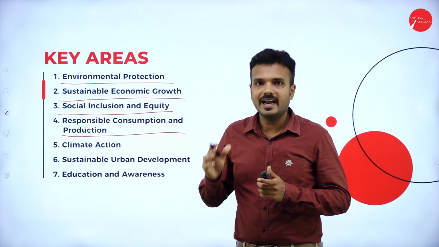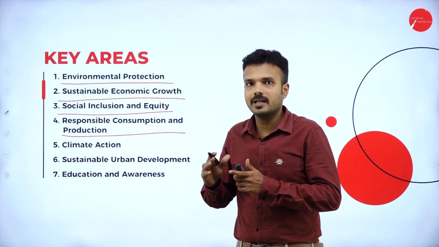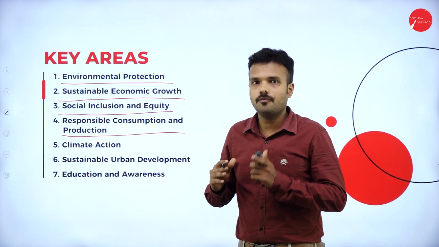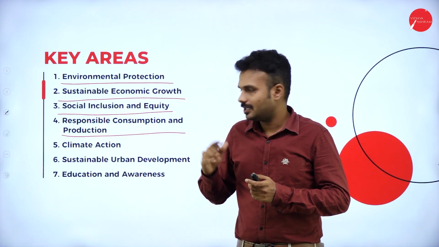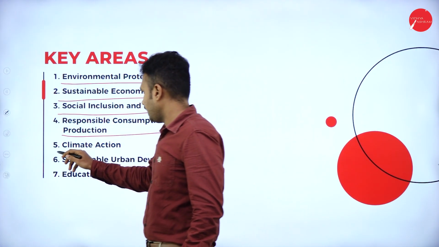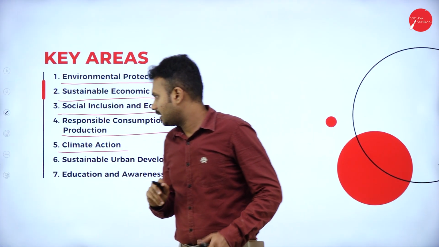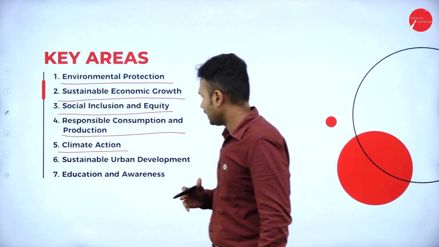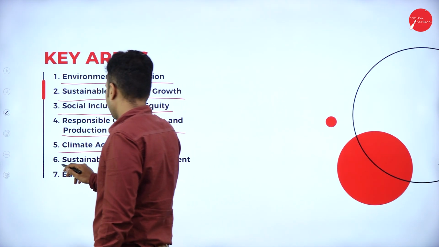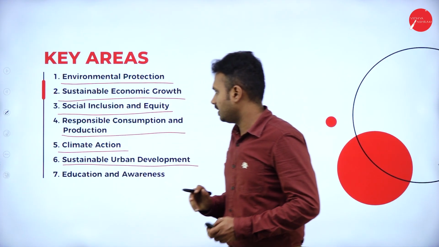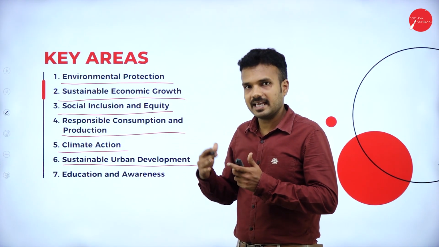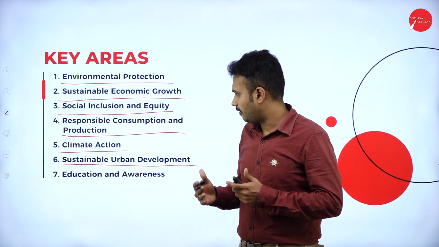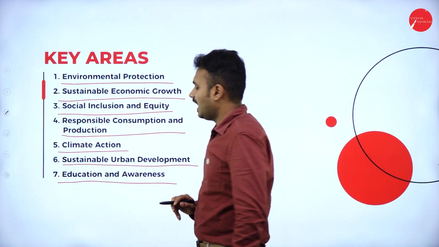Responsible consumption and production means limiting products that harm the environment. The ban on single-use plastic is a best example. Climate action keeps on changing from one time to another. Sustainable urban development: there are a number of programs and campaigns being conducted by the Government of India for urban development.